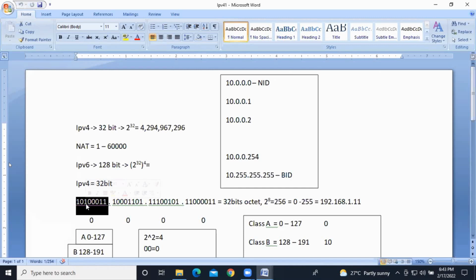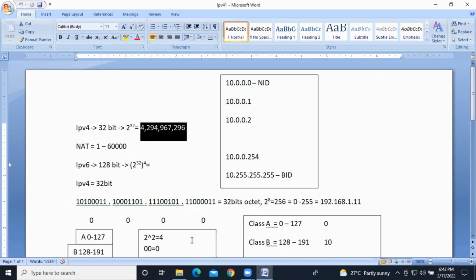Let's see here. How many octets do we have? 4 octets, total 32 bits. 32 bits is a very lengthy combination. Because of that, it got divided into 4 octets, each octet having 8 bits. Because of that, each octet got divided into decimal dot notation.